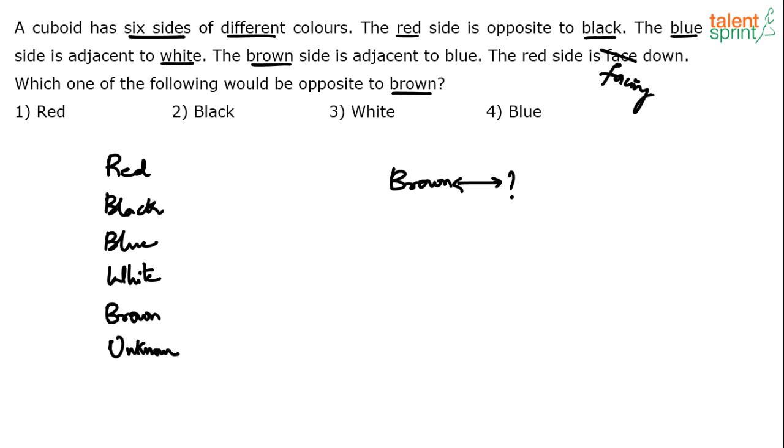Now read the first statement. The first statement says the red side is opposite to black. Now if red is opposite to black, can red be opposite to brown? No. So it's not the answer. If red is opposite to black, means black is opposite to red. So can black be opposite to brown? No, because black is opposite to red.